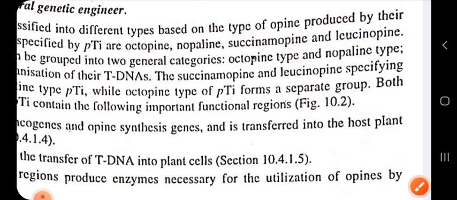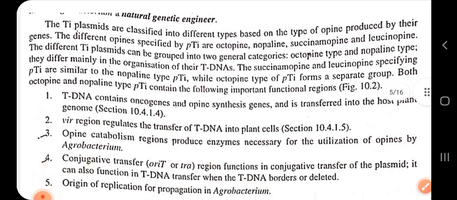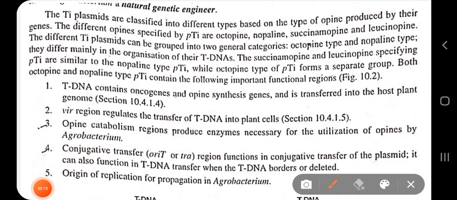So based on the different types of opines, we see different strains of Ti plasmid. The different Ti plasmids can be grouped into two general categories: octopine type Ti plasmid and nopaline type Ti plasmid.